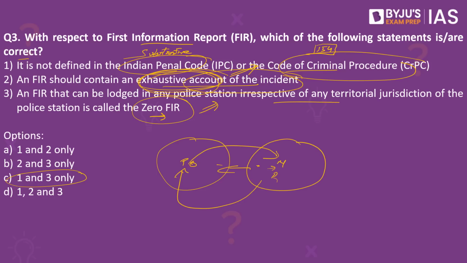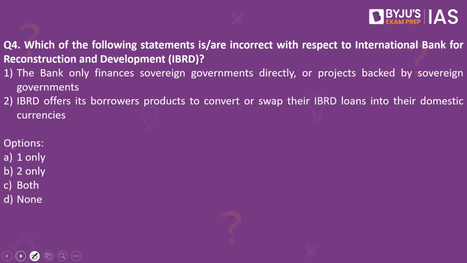So what is the zero FIR concept? The murder might have occurred in a different jurisdiction. They have to accept it, and if it does not fall under their jurisdiction, they can transfer the case to the jurisdiction where they feel this case has to be investigated, which is called zero FIR. So since the second statement is wrong, the answer to this would be 1 and 3 only. Now let's look into the next practice question.